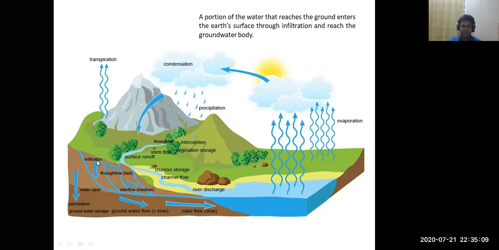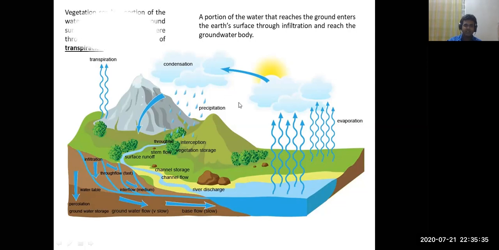As the precipitation falls on the ground surface, the process of infiltration takes place, and because of this infiltration, this water moves down below the ground surface. After this infiltration come evaporation and transpiration.